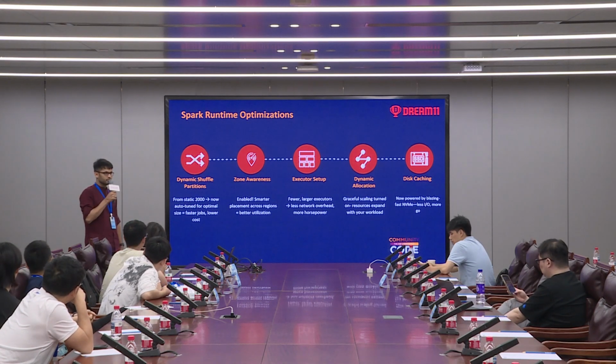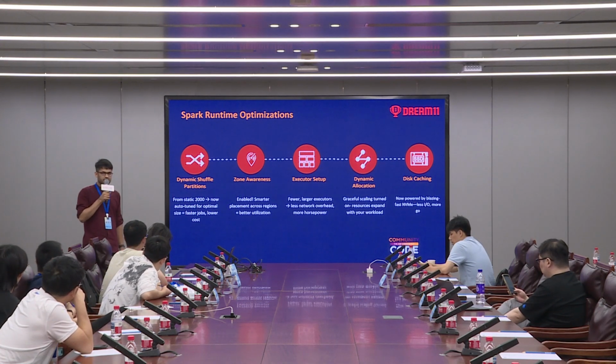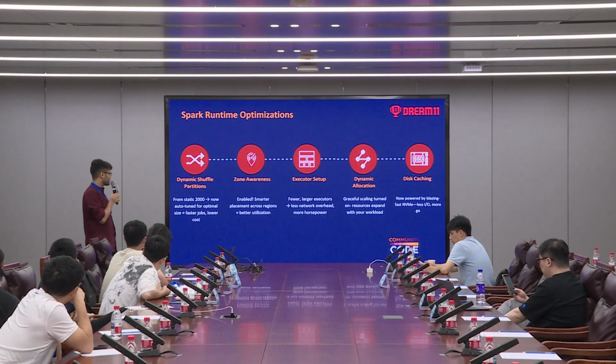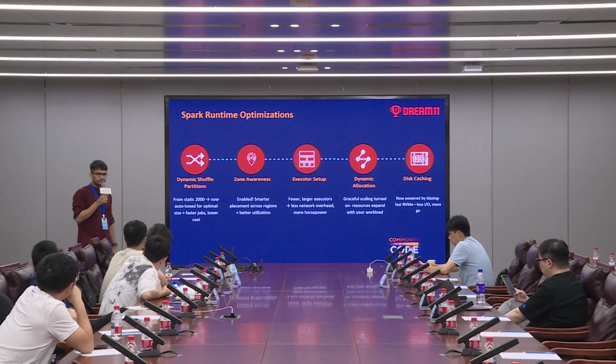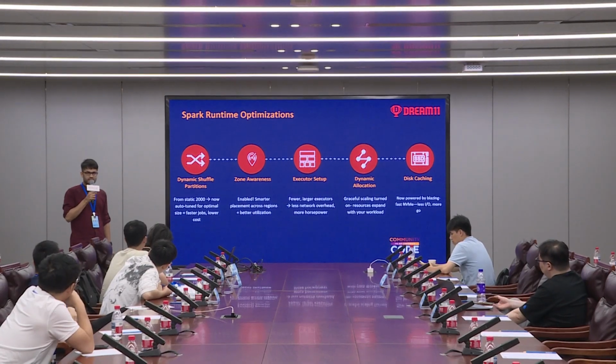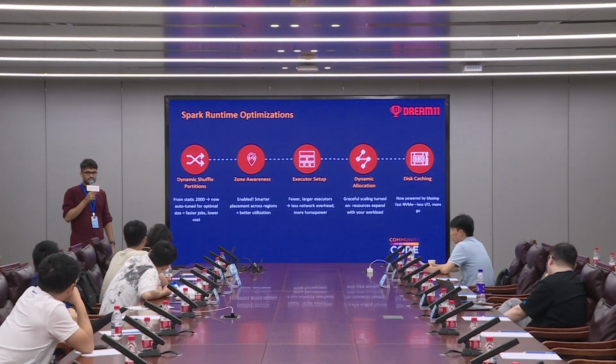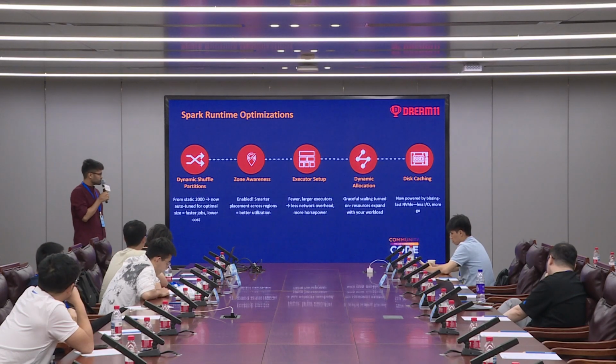As I said, zone awareness ensured that there are no network chatter issues over the period of time, making it far better utilized. For executors, we moved over the period of time towards bigger executors and fewer of them, when compared to tiny and more numerous executors. This reduced a lot of network overhead that was there while transferring data from one pod to another.